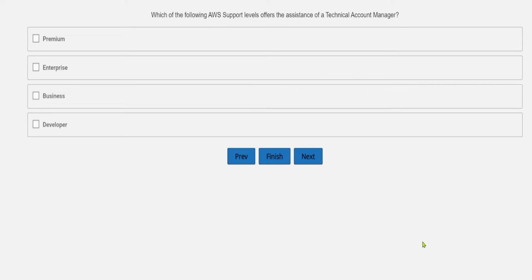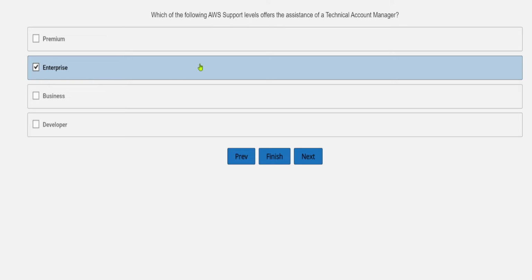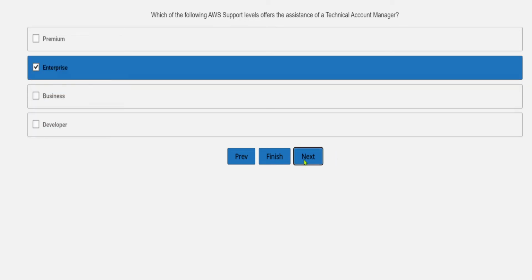So let's see what options are available. As we all know, enterprise is one, business is one, developer is one, and basic is one. In these options you can get confused. As you can see the option premium, one can get confused, thinking yes, this is the premium offering of the support level, and one might fall into this trap by selecting it. But the actual support level that offers TAM assistance is enterprise, as this is the assistance provided by your TAM. So enterprise is the correct option over here. Okay, all right, then moving to the next question.